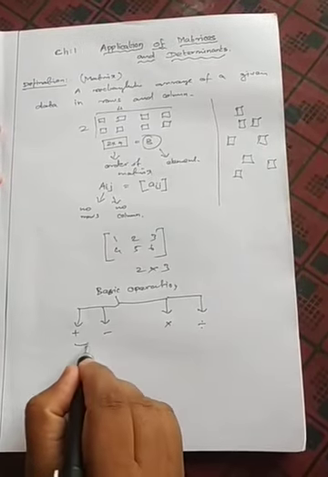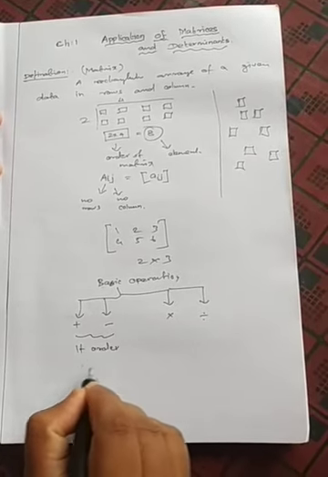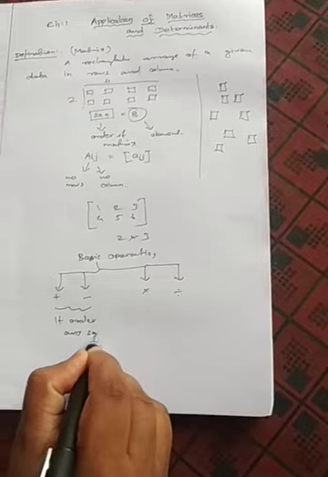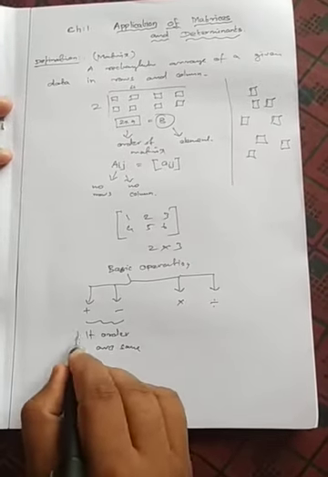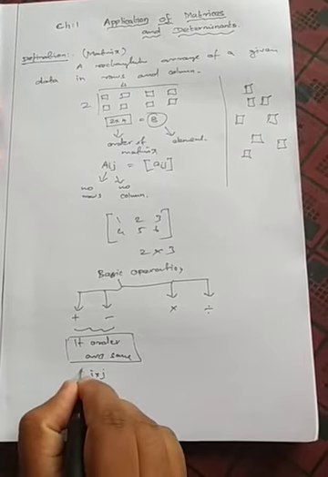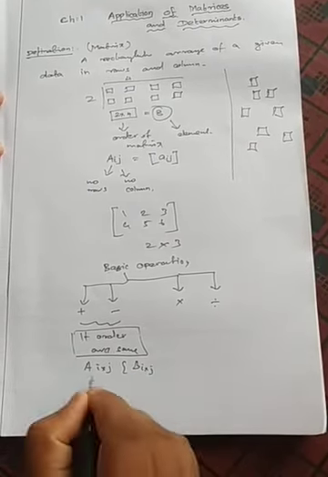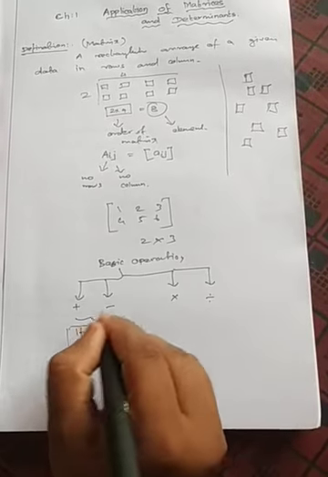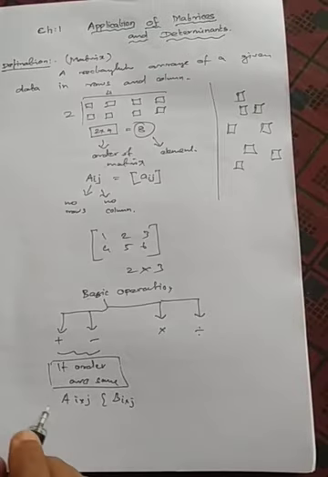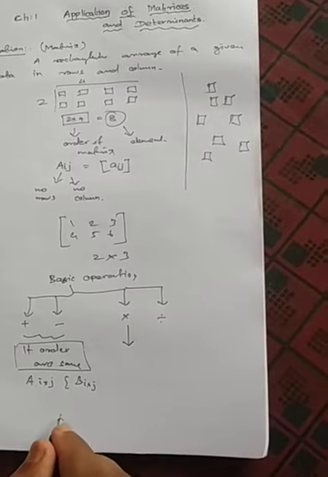When you add two matrices, the orders must be the same, that is, i cross j for one matrix A and i cross j for another matrix B. If the orders are the same, we can add and we can subtract, both things we can do. And then for multiplication, the same thing you are going to do.